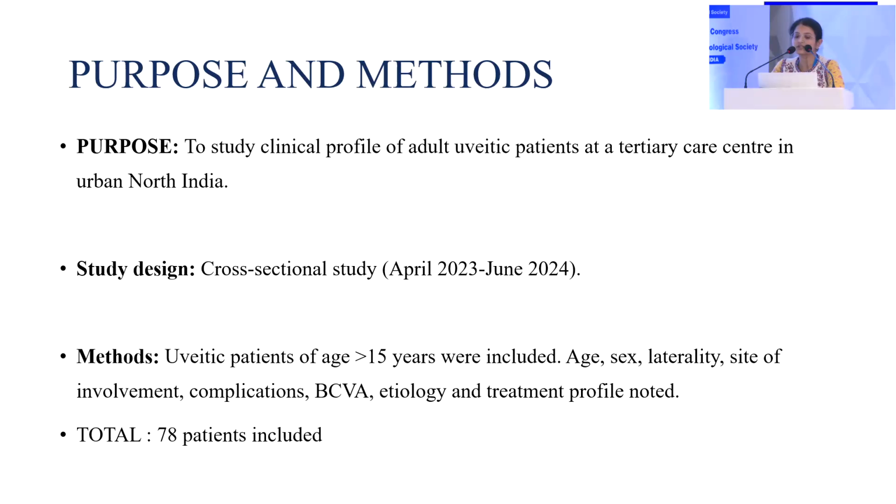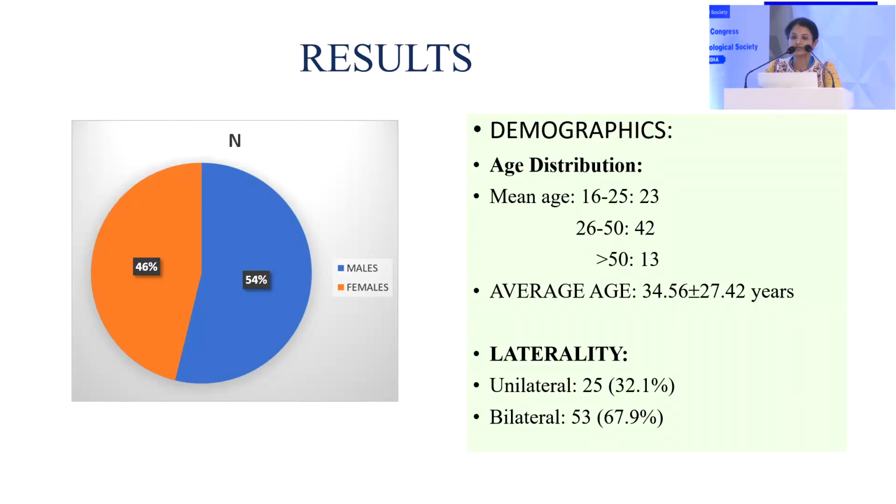It's a single center cross-sectional study from April 2023 to June 2024. We have taken into consideration uveitic patients of age more than 15 years. Age, sex, laterality, site of involvement, complications, best corrected visual acuity, etiology, and treatment profile were noted. A total of 78 patients were included.